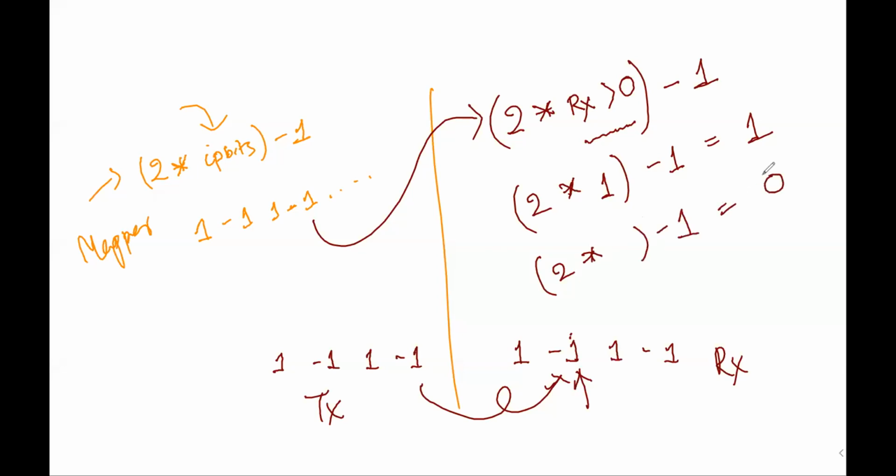Minus 1. I should get a 0 here, isn't it? I should get a 1 here, isn't it? Let's go to Python and check whether it's working or not.